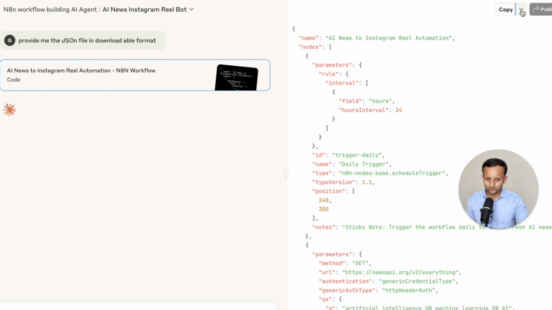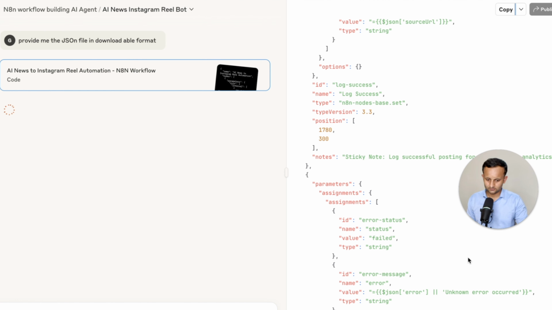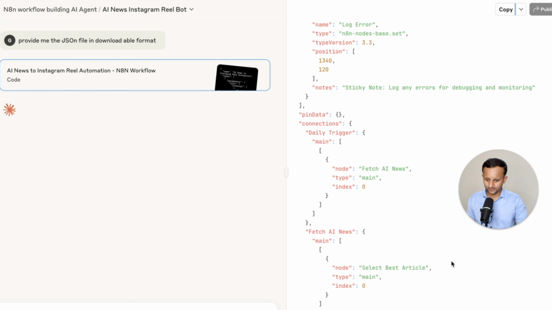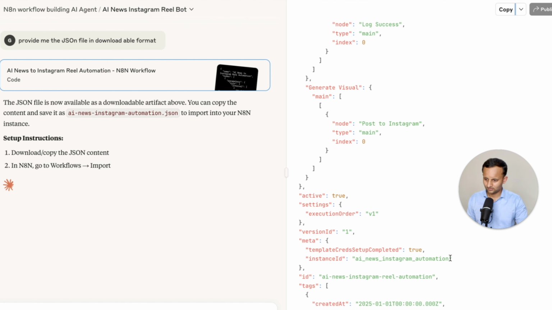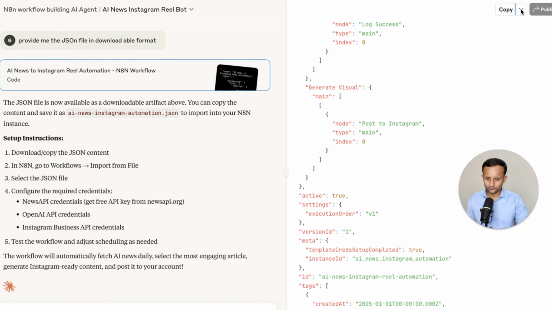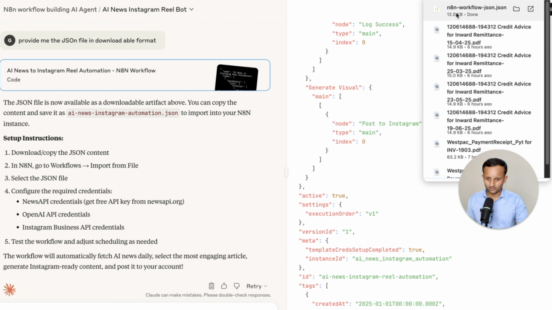Now I can download this JSON directly. So let's wait for the file to be downloaded. It's done. It is still writing it. So we have downloaded it. This is a JSON file and it is saved.